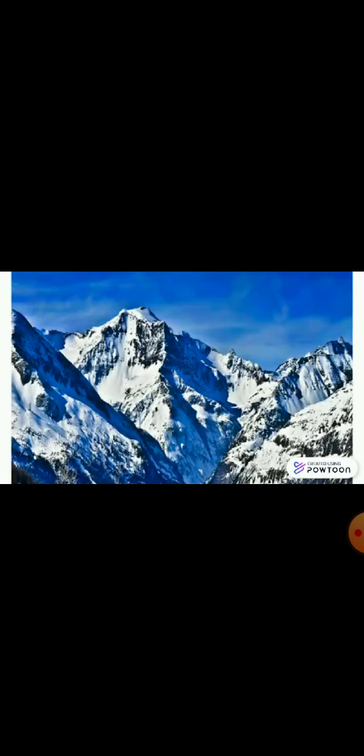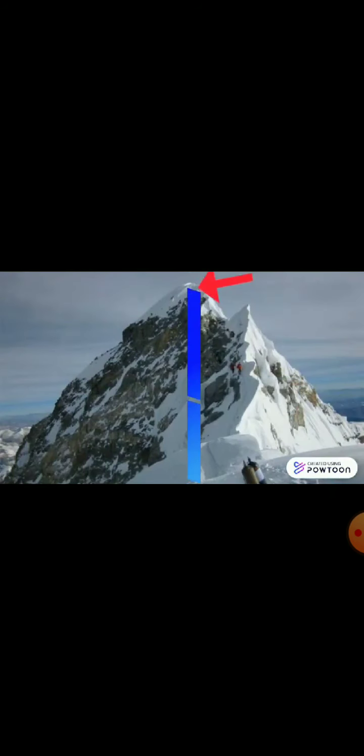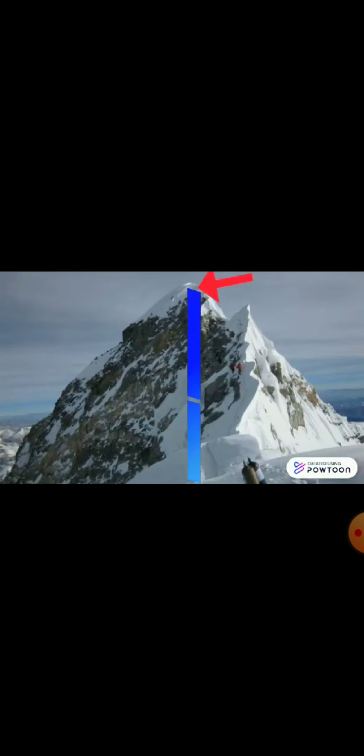Now let us learn what mountains are. Mountains are landforms that rise up to thousands of meters above the land surface. These are solid rocky masses present in long chains. Now what are mountains? Very high hills with sharp peaks are called mountains. Now look at the picture, children. The tips of mountains are called peaks.